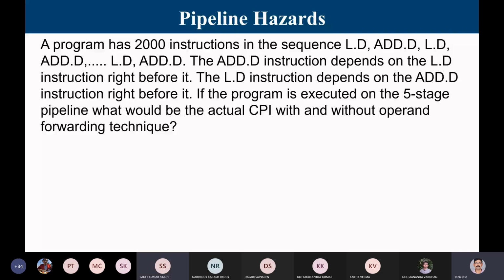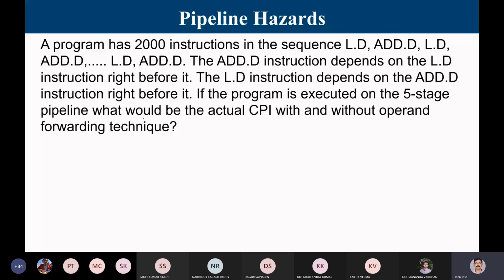Yes, sir. Okay. So pipeline hazard, here it is given a program has 2000 instructions of the sequence load double, add double. So load, add, that's a sequence. I have 1000 load instructions, and immediately after each of these, I have another 1000 add instructions. So it's a load-add combination in an interleaved manner.